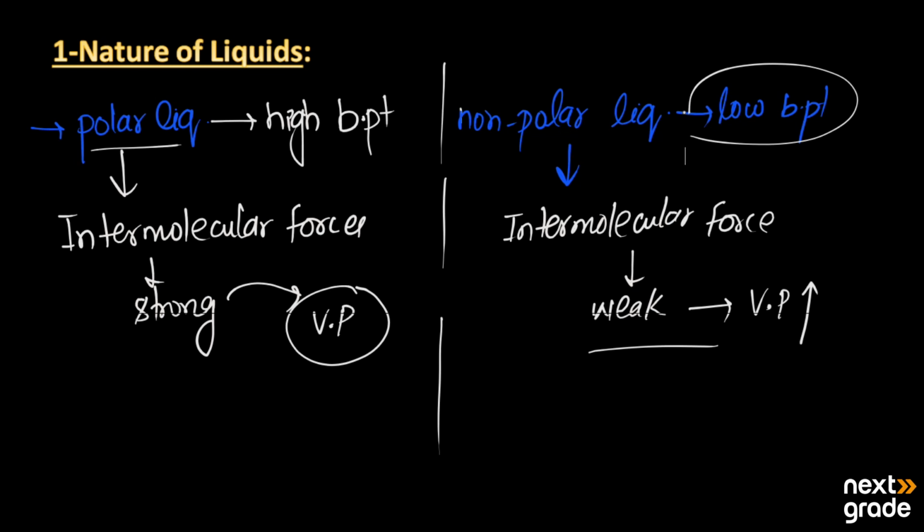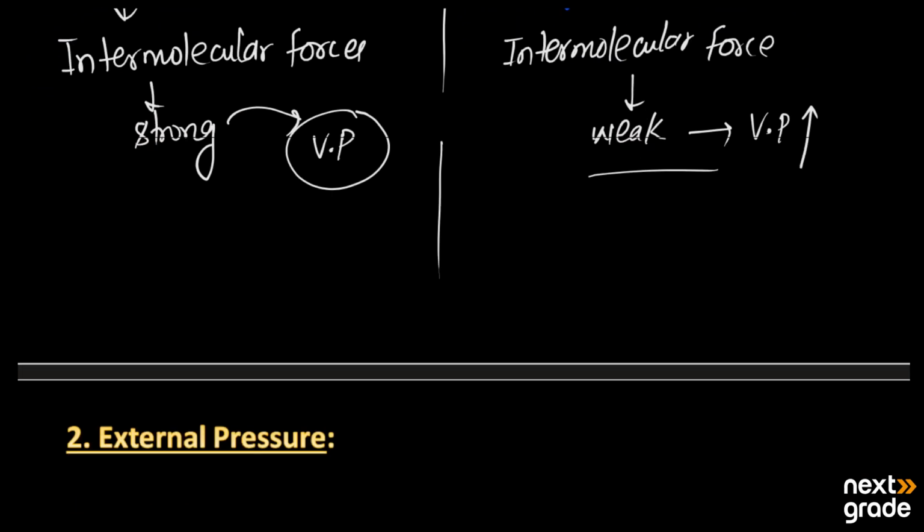Next we have the external pressure, and how the external pressure will affect the boiling point. As we have seen, external pressure has a direct relation with the boiling point.